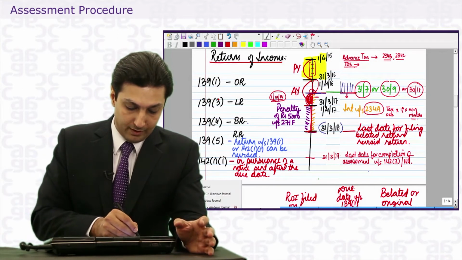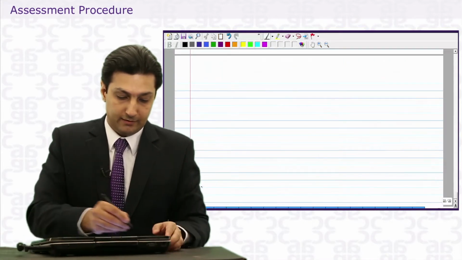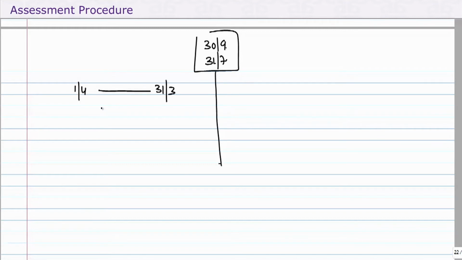So now, let's say this is the due date. This is the previous year. Now, the law for 13-14, 14-15, 15-16, the basic provisions remain exactly the same, apart from few amendments.